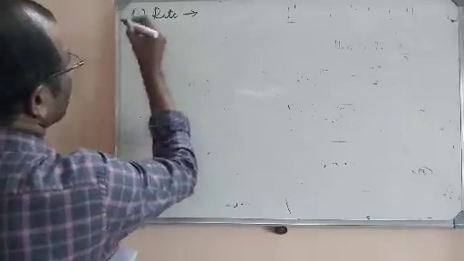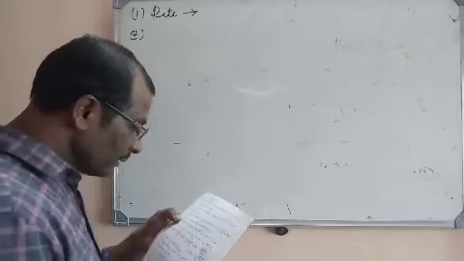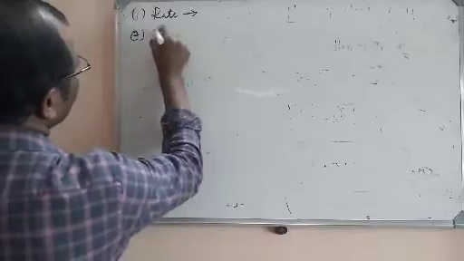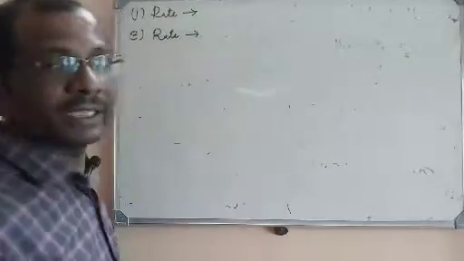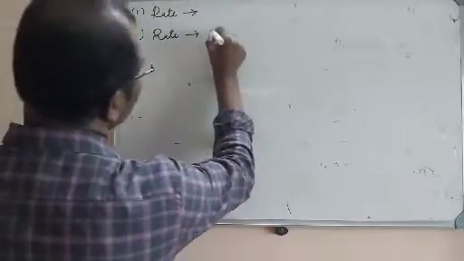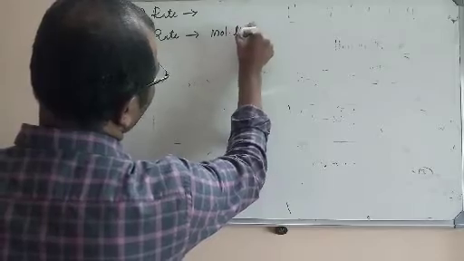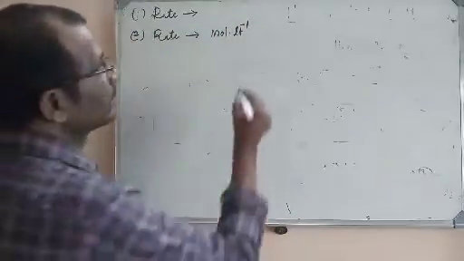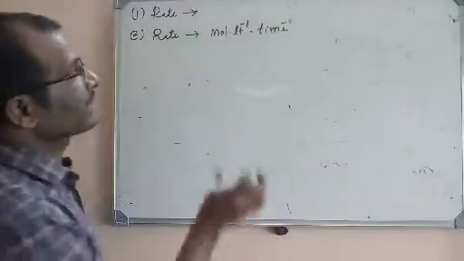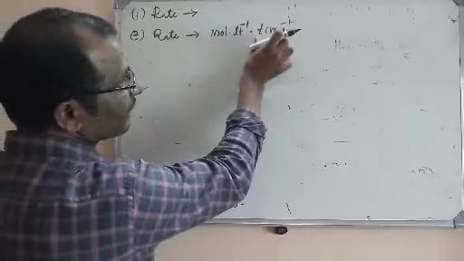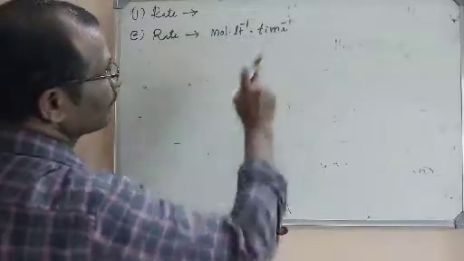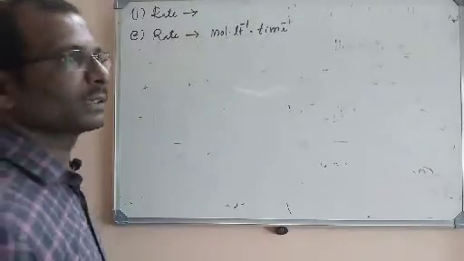Now let us go for the second question: units of rate. So what are the units of rate here? Rate means concentration divided by time. Concentration is expressed in moles per liter, that is moles into liter inverse, and time inverse. Numerator is concentration, denominator is time. Time is in the denominator, so it becomes time inverse. So what are the units of rate? Moles, liter inverse, time inverse are the units.